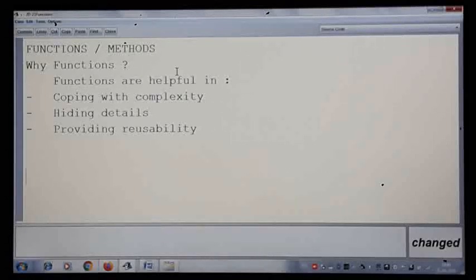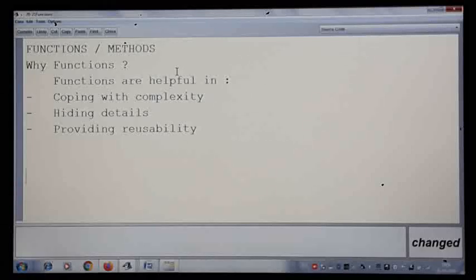Similarly, if you are going to write a very big program or project, the big program can be divided into different parts, you can write it stage by stage, and each stage you can call one module, and combining all that you make it one particular program.